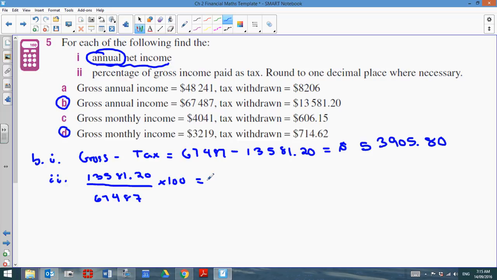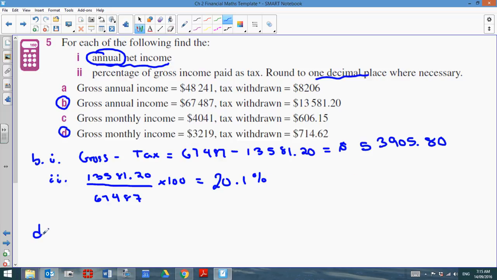So I wind up taking 13,581.2 divided by 67,487, and we wind up with, timesing 100, 20.12. It says to round to one decimal place where necessary, so this one would be 20.1, and that's percent, right?